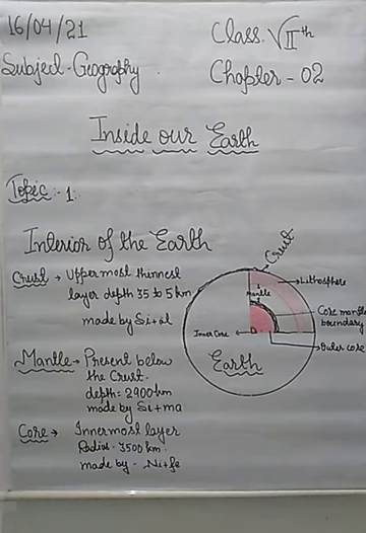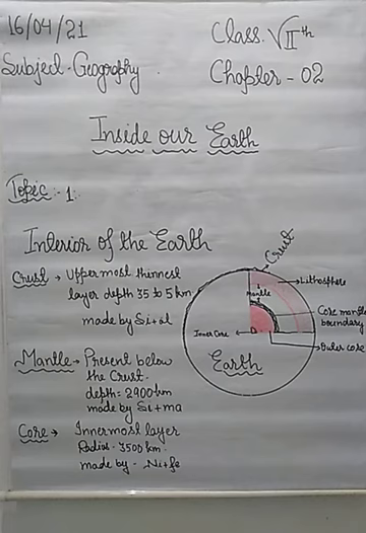Alright. So, my dear students, you know very well that the earth is our homeland and it is also a very dynamic and unique planet in our solar system. It is unique and dynamic. Why?